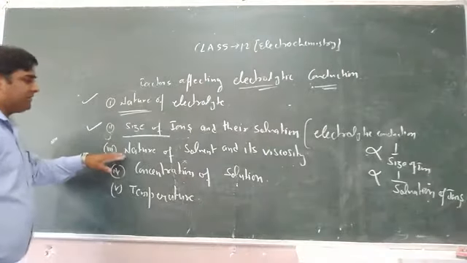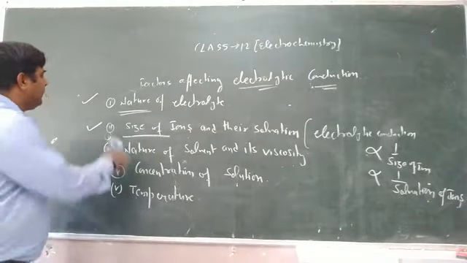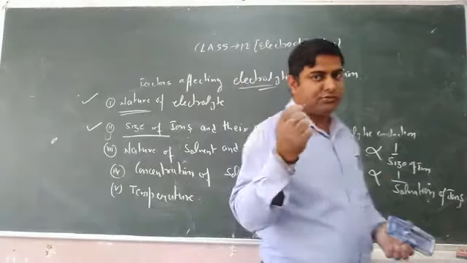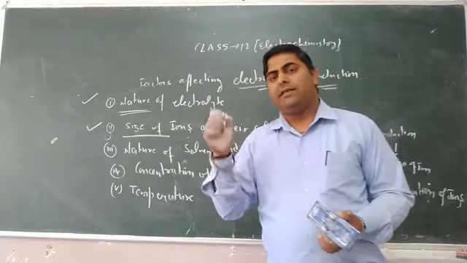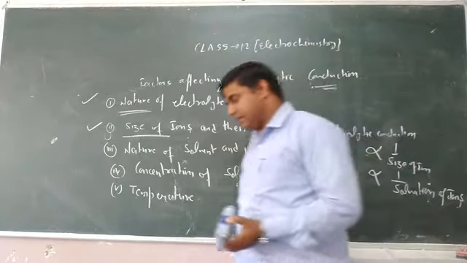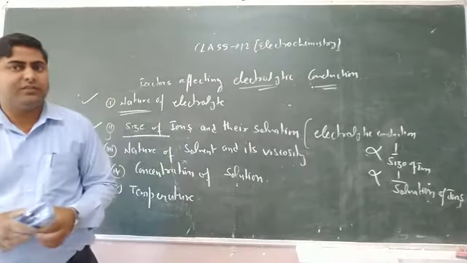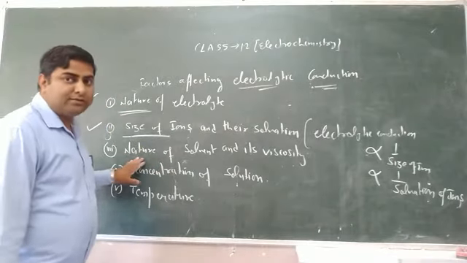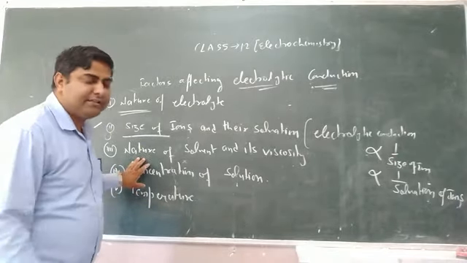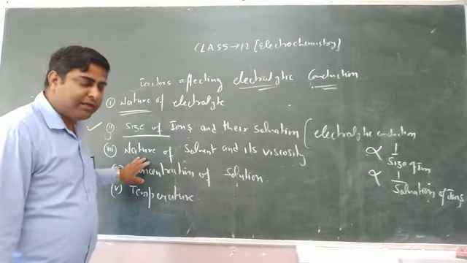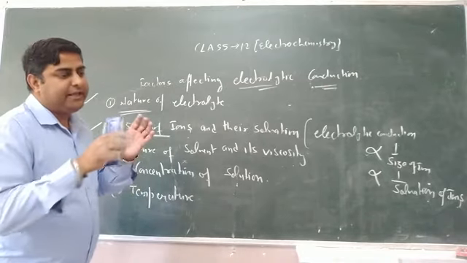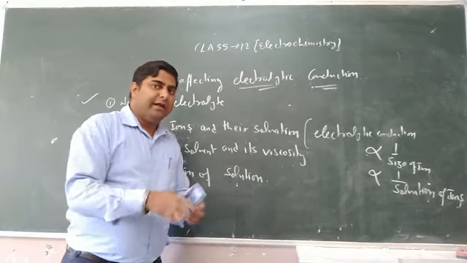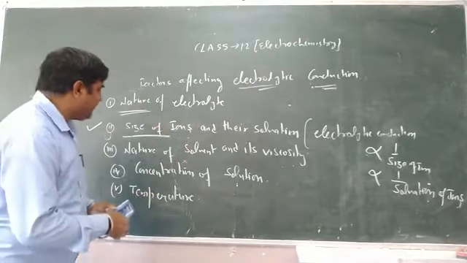Now, the third factor, nature of the solvent and its viscosity. It has been found that those solvents which are more viscous have lesser electrolytic conductance. They do not conduct electricity to a large extent. Again, the polar solvents conduct electricity to a large extent because like dissolves like. In polar solvents, the ions dissociate easily and hence they move from one place to another easily.